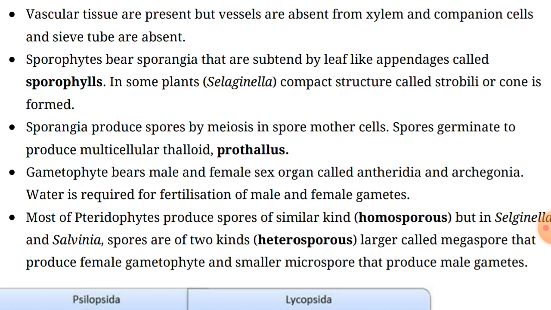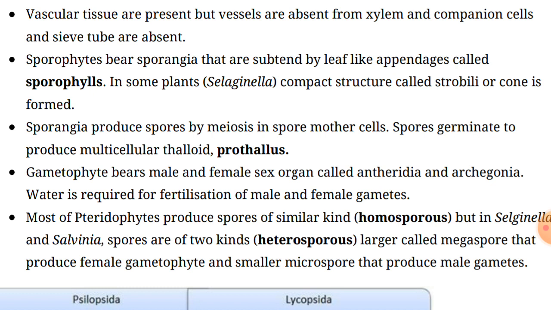Later on we can talk about their vascular tissues. These organs possess well differentiated vascular tissues through which they are able to grow. The leaves may be small, known as microphylls. When the leaves are very small in size, the plants are known as microphyllous, and when the leaves are larger with a broader lamina, they are known as macrophyllous. For example, Selaginella is microphyllous.